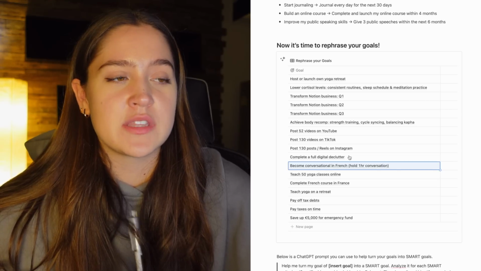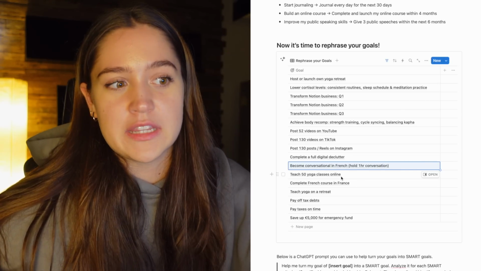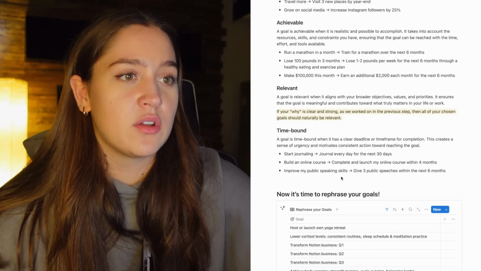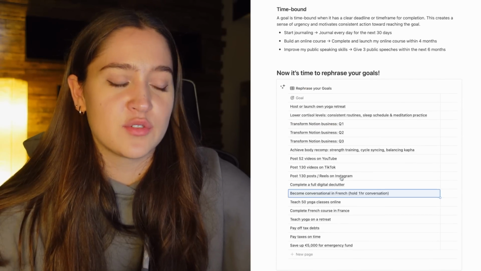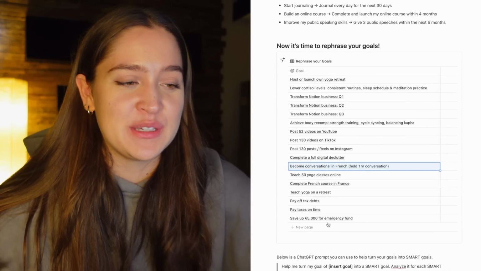because otherwise it's not specific. And then these are all time bound because all of these I want to be done within the year. They're all relevant to my long-term goals. I also believe these are all achievable. No, I don't know why I hesitated. I hesitated maybe on the emergency fund.